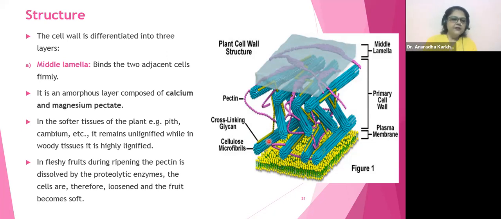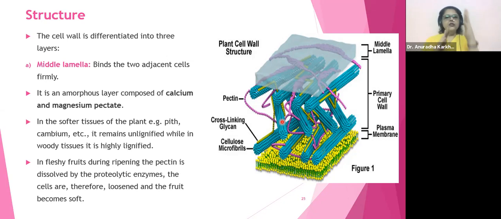The middle lamella is surrounded, not exactly surrounded. It is going to be between the two adjacent plant cells, na? Between the two. This is a three-dimensional structure. If you close it, then this will be one cell. On top of it another cell, beside it one more cell, beside that one more cell, below it one more cell, like that. So this is going to be present like a tile.